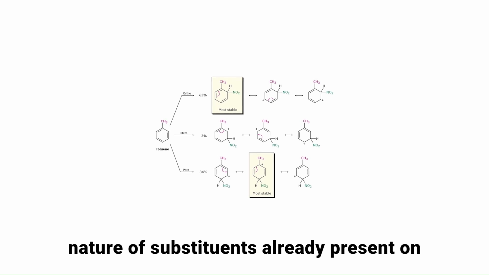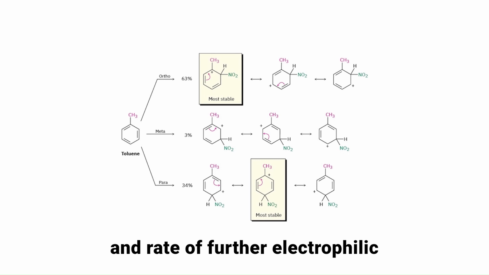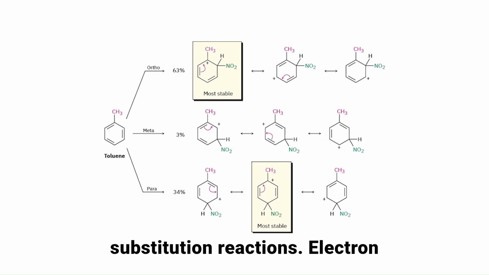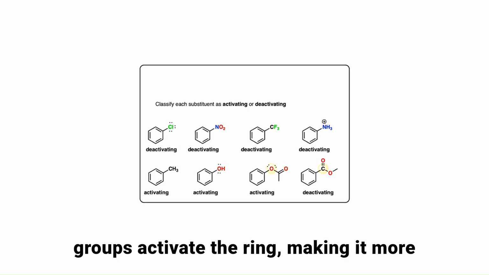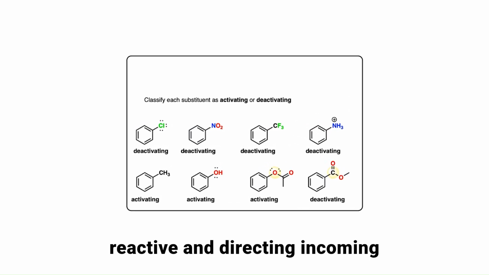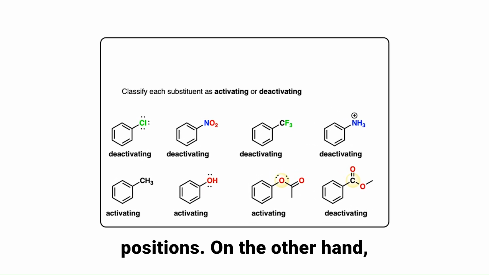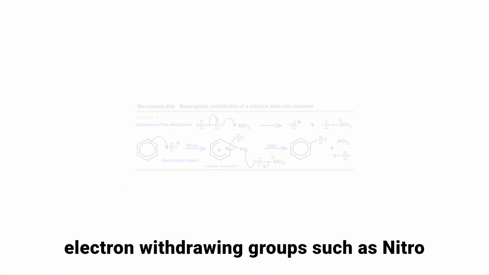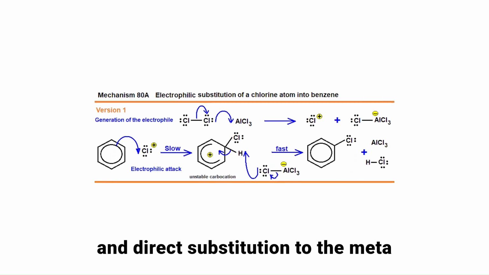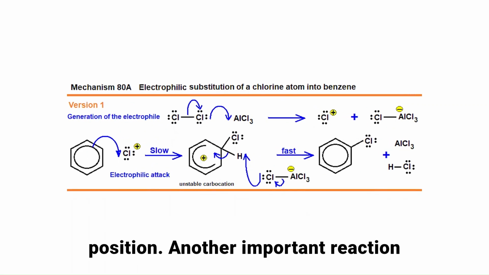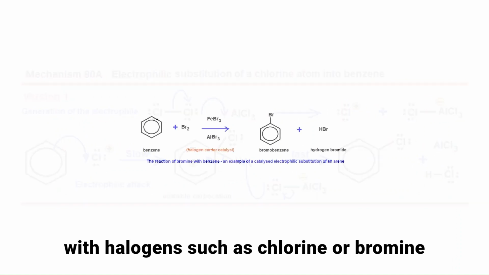The nature of substituents already present on the benzene ring affects the orientation and rate of further electrophilic substitution reactions. Electron-donating groups, such as alkyl or hydroxyl groups, activate the ring, making it more reactive and directing incoming electrophiles to the ortho and para positions. On the other hand, electron-withdrawing groups, such as nitro or carbonyl groups, deactivate the ring and direct substitution to the meta position.